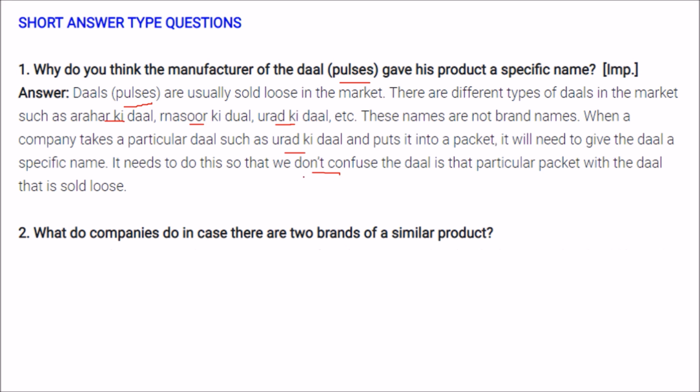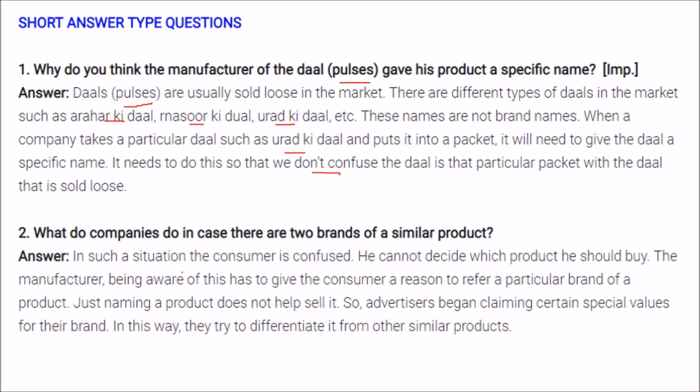that is sold loose. What do companies do in case there are two brands of similar product? In this scenario, the consumer is confused now.